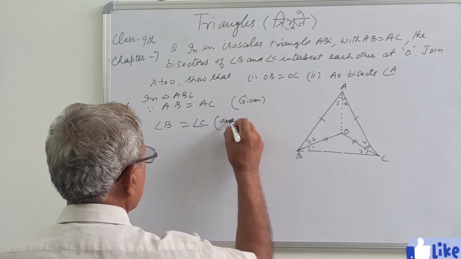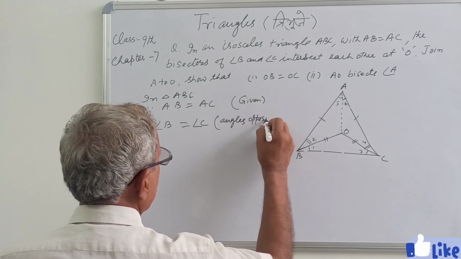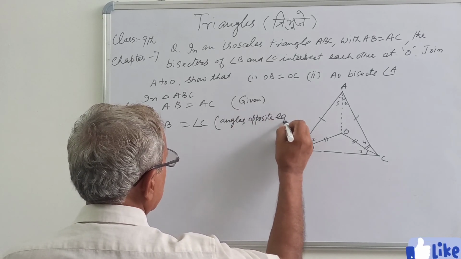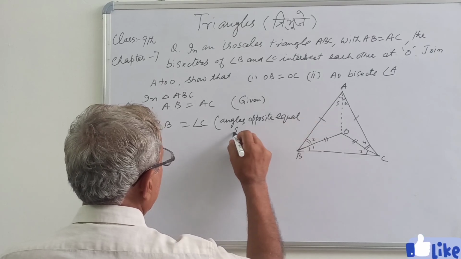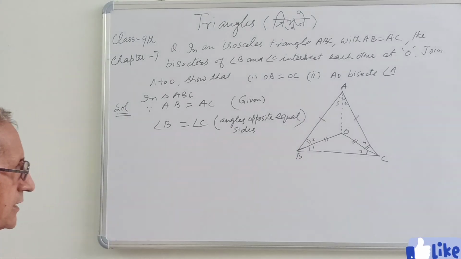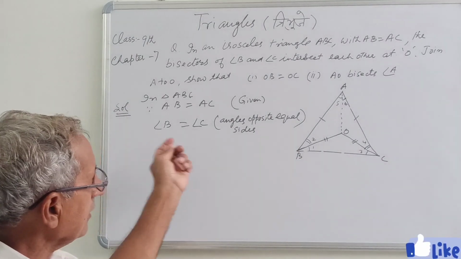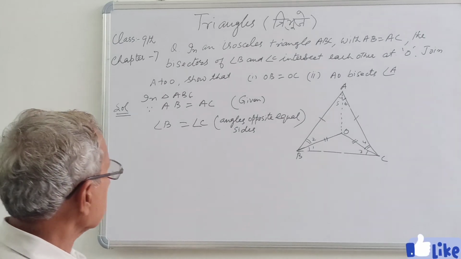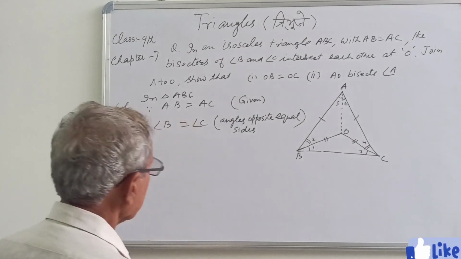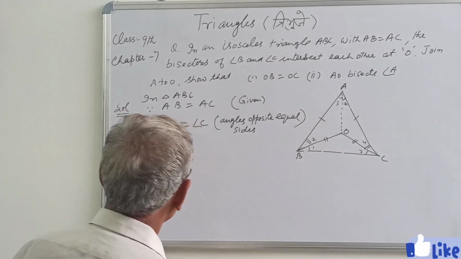Angles opposite equal sides. इक्वल साइड्स के अपोजिट जो एंगल होते हैं वो बराबर होते हैं. So angle opposite the equal sides, they are equal in magnitudes. So therefore angle B equal to angle C.